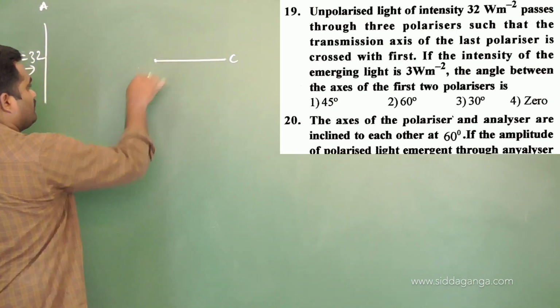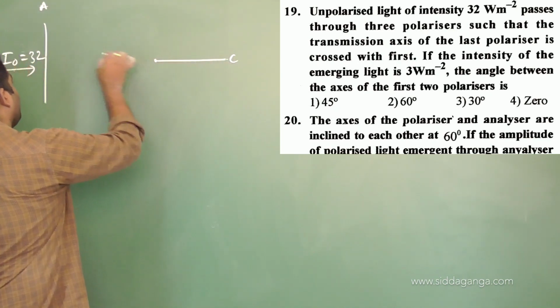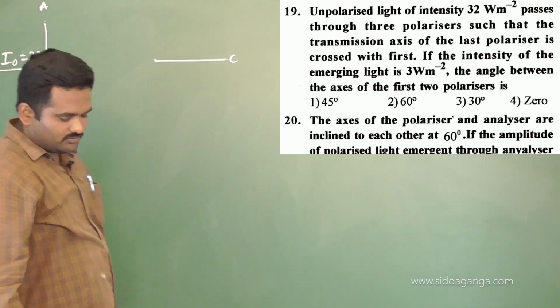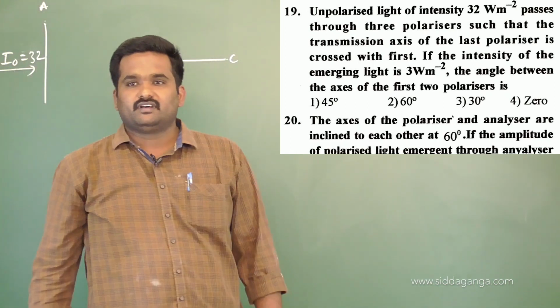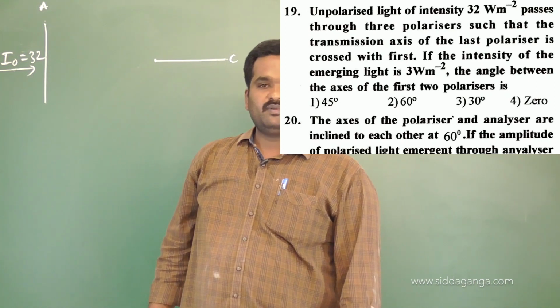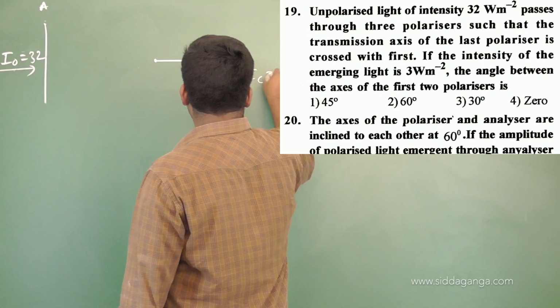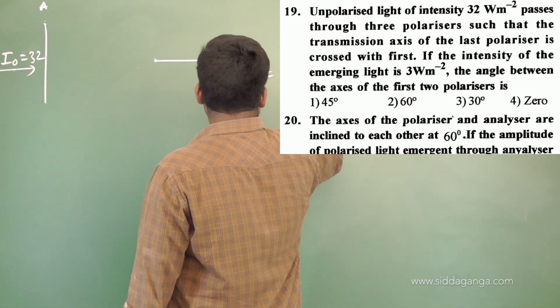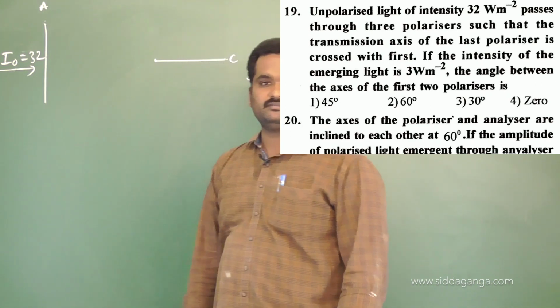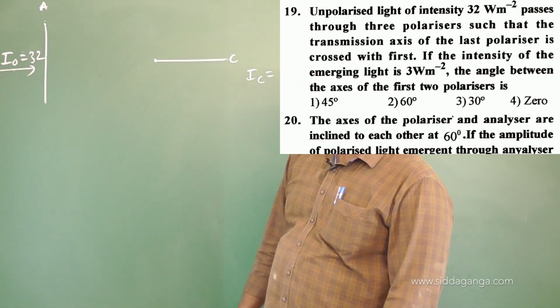Okay, so this is the third polaroid, the transmission axis of the third polaroid, and this is the first one. Now the question is, if the intensity of the emerging light is 3 watt per meter square, what is the intensity coming out of C here? 3 watt per meter square, they are saying. Intensity from C is 3 watt per meter square.